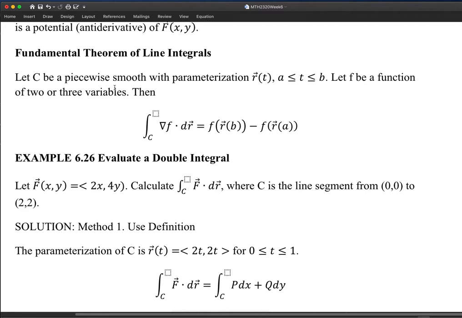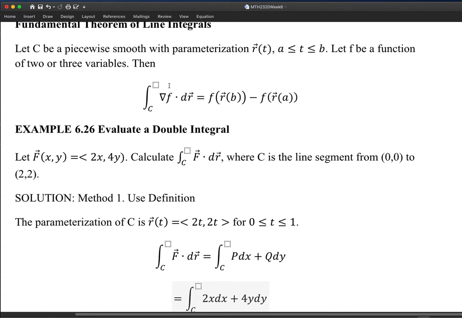Well, I cannot say it's more generalized. It covers another aspect of the line integral. When you have a line integral over a closed curve, that is for Green's theorem. But anyway, for now, let's just focus on the fundamental theorem of line integrals. It is for a conservative vector field.